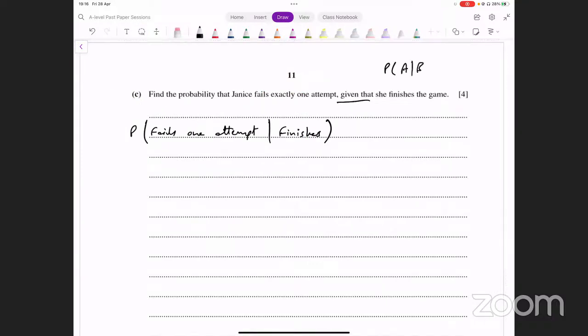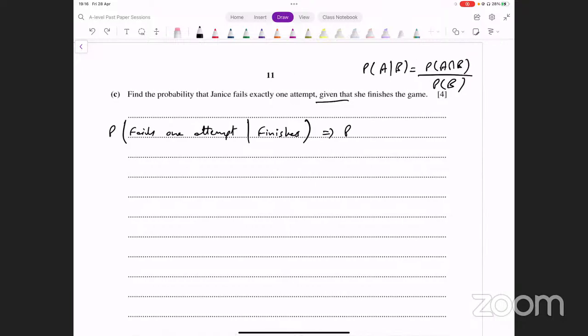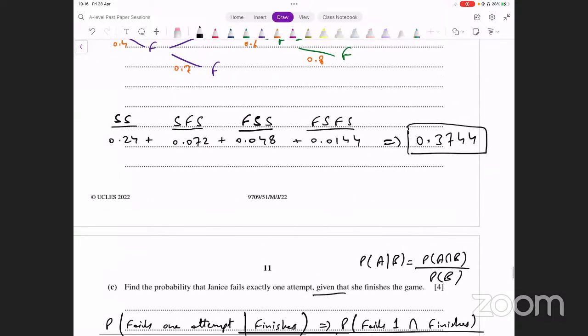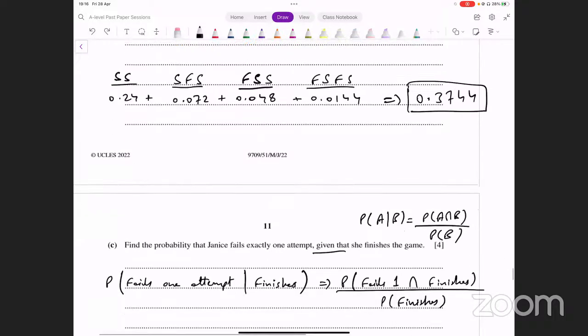Probability of A given B, that is equal to probability of A intersection B divided by probability of B. That's what the formula is for conditional probability. इसमें क्या हो जाएगा? Failing one attempt and finishing, इसका intersection, fails one, intersection finishes जहां पे दोनों कॉमन है, divided by probability that she finishes. Probability of finishing हमने पिछले पार्ट में भी फाइंड किया है. Probability of finishing क्या थी? 0.3744. That's the denominator.